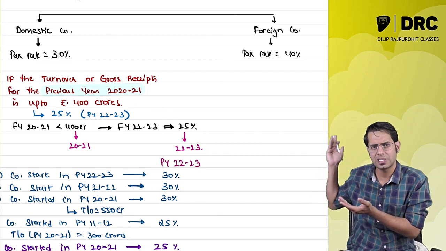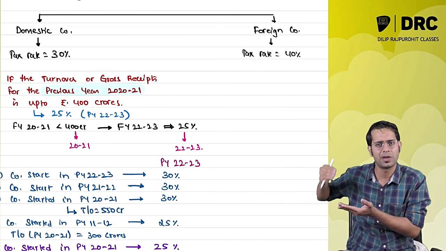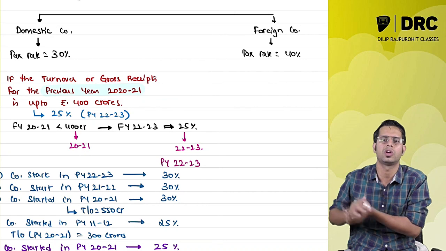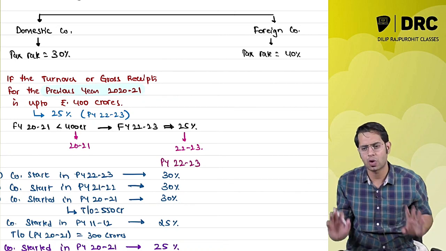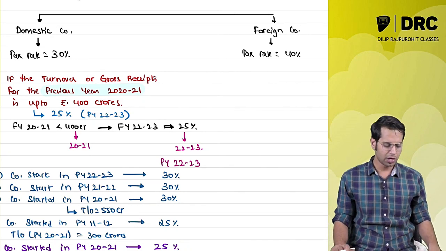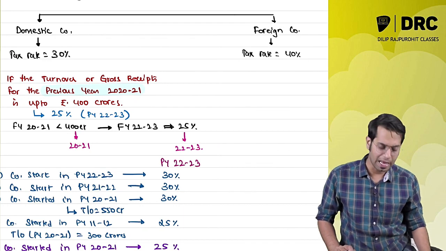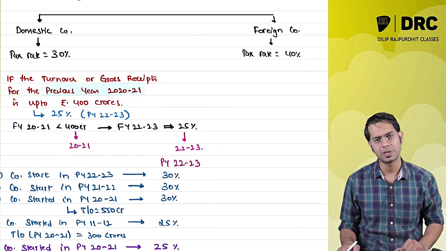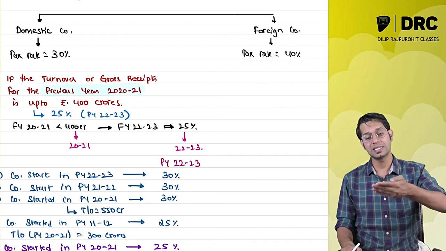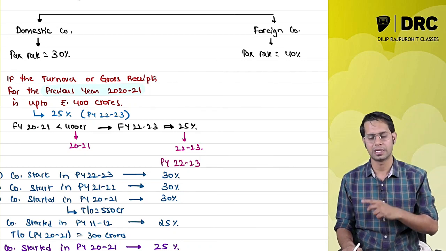First, when it was first started, the limit was 250 crores. Then it became 300 crores, 350 crores. Now it is 400 crores. So every year they have this provision that if your turnover is up to 400 crores, you have to pay a tax of 25%. And every year they say take 2 years back turnover. Why is that?